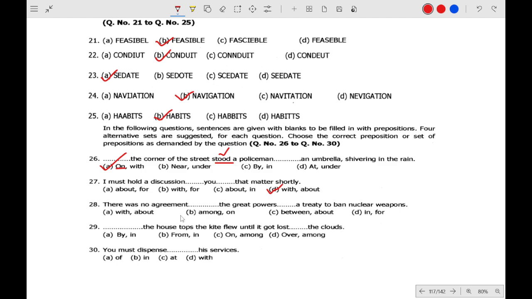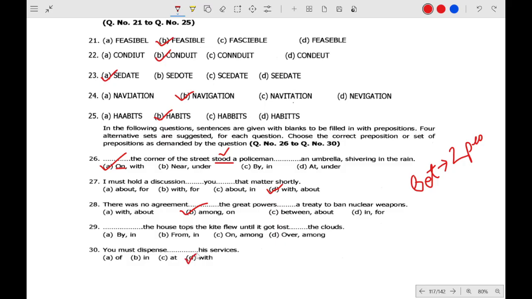There was no agreement among. Is there no among? Among is for more than two, and between is for two people. Only two people, it is between. More than two people, it is among. So among will be the correct answer. There is no agreement among the great powers on a treaty to ban nuclear weapons. You must dispense with.